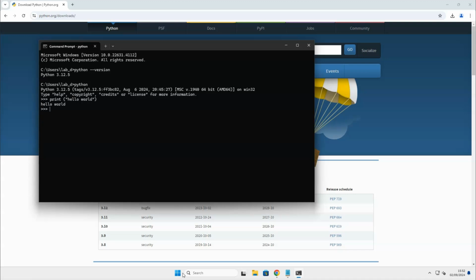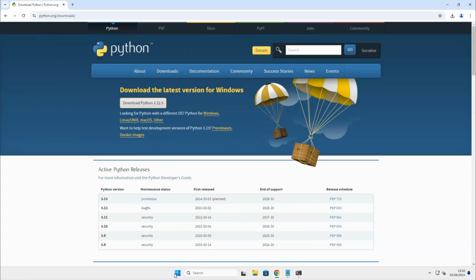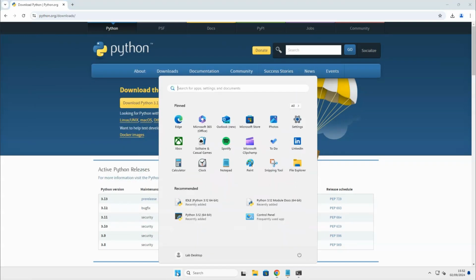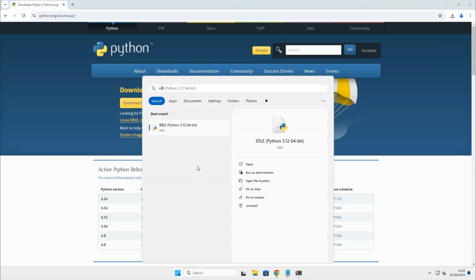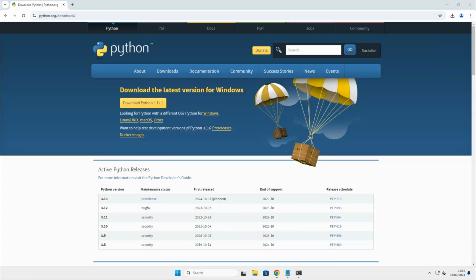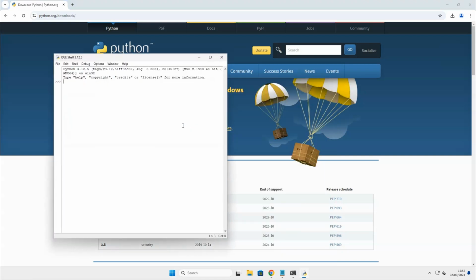Another way to code in Python is to use the IDLE shell that you can find by clicking on the Windows button at the bottom of your screen and by searching and clicking on IDLE shell. And there you go. You have successfully installed Python on your Windows 11 machine.